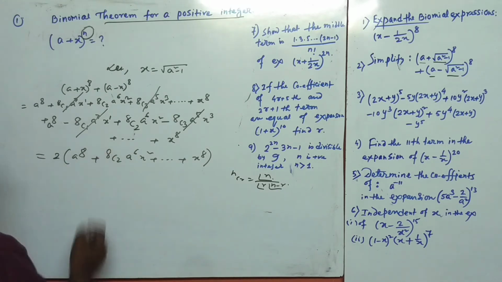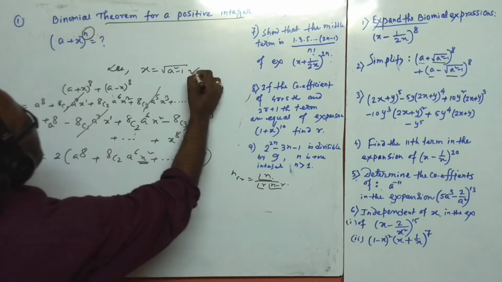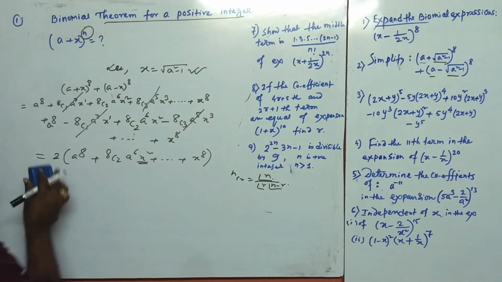Then you have to put in place of x the value root over a square minus 1, and simplify the solution. And then we get the answer. Now, for question number 3.